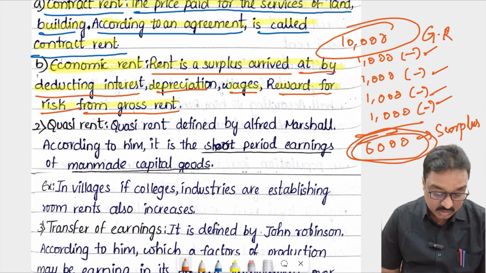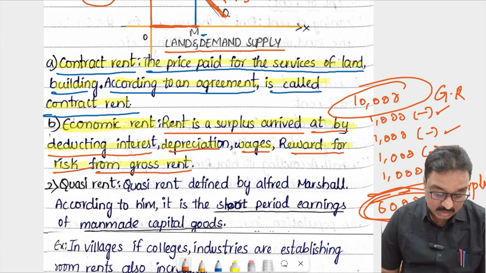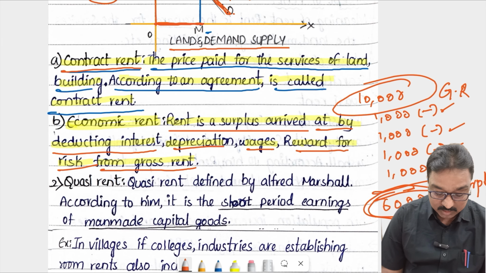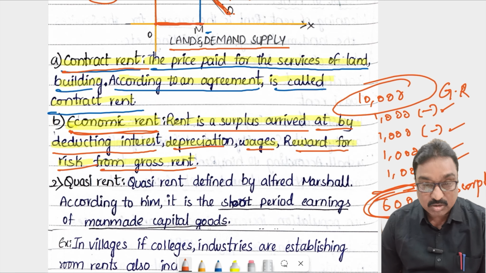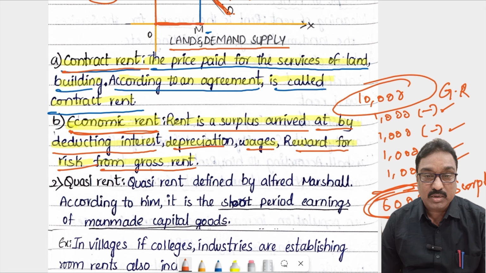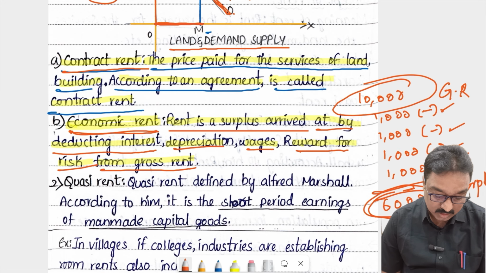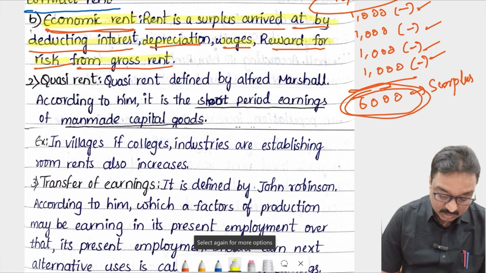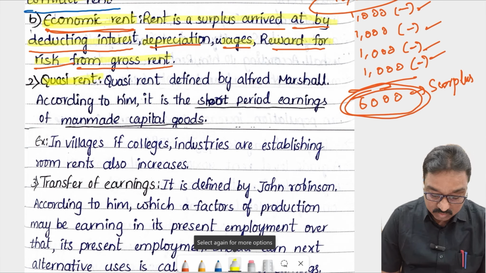And generally, scarcity rent has again two types. Scarcity rent, how many types? Two types: contract rent and economic rent. The second one is quasi rent. What is called quasi rent? Quasi rent was defined by Alfred Marshall.